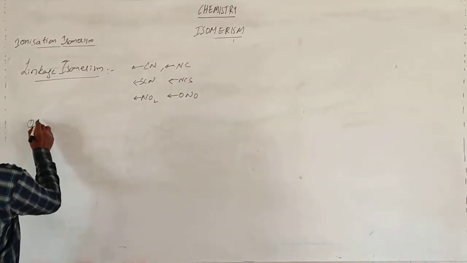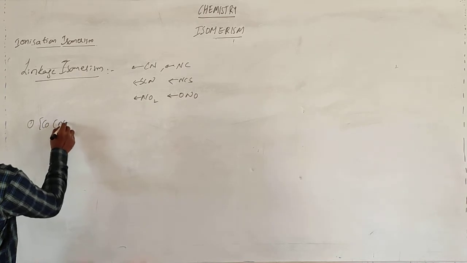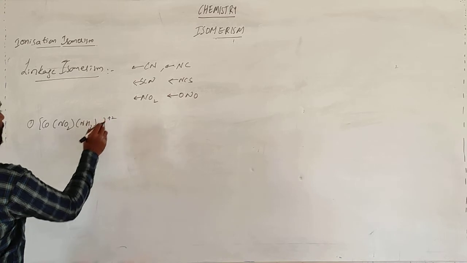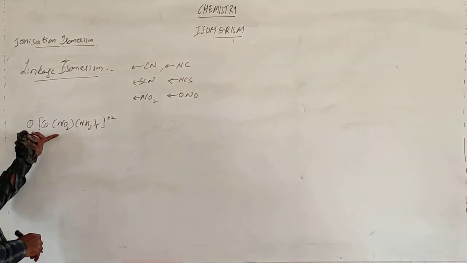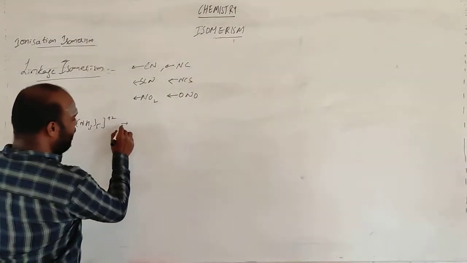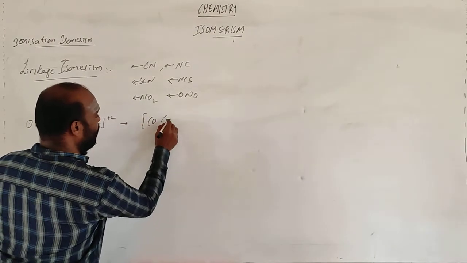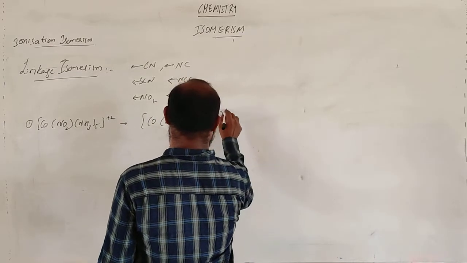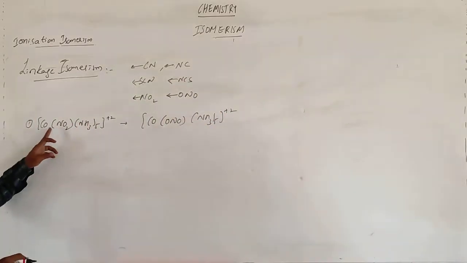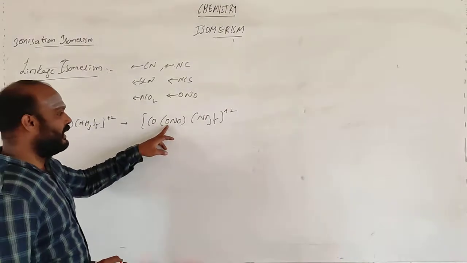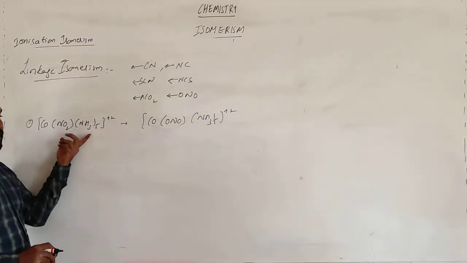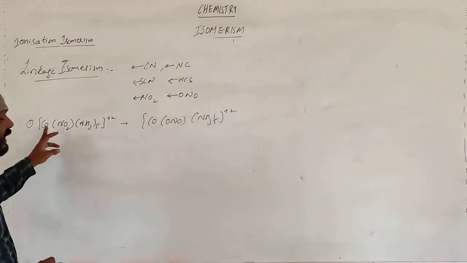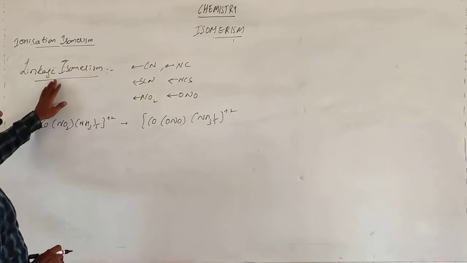The first example is Co(NO2)(NH3)5 2+. Here it is linking with nitrogen, and the same formula is written as Co(ONO)(NH3)5 2+. See, here it is linking with nitrogen to the cobalt atom. Here it is linking with the oxygen atom to the cobalt atom. So these two have the same molecular formula, the linkage is different. Linking with oxygen, linking with nitrogen. So these two are called linkage isomers.